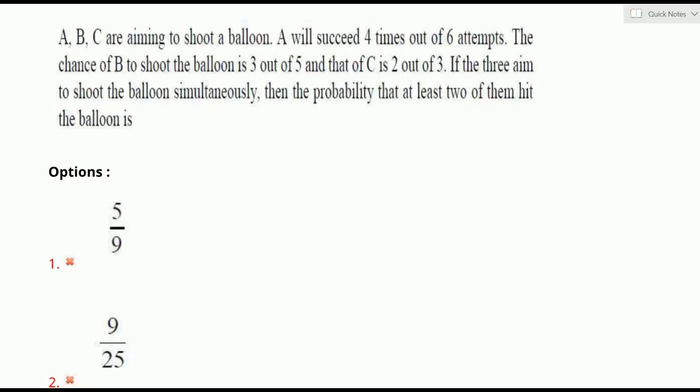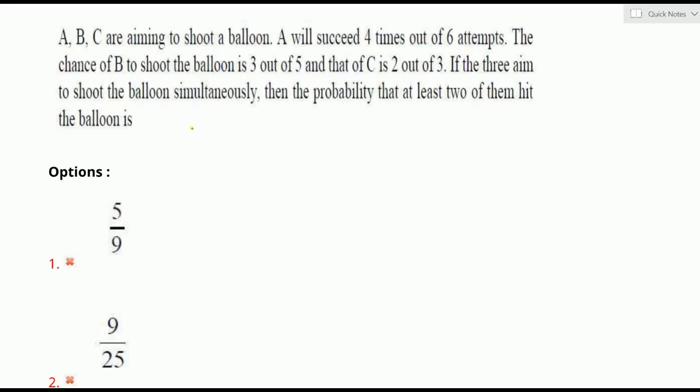If A, B, C are aiming to shoot a balloon, A will succeed 4 times out of 6 attempts. The chance of B to shoot the balloon is 3 out of 5 and that of C is 2 out of 3. Means the probabilities of success of A, B, C are given. If the three aim to shoot the balloon simultaneously, then the probability that at least 2 of them hit the balloon is... At least 2 of them hit the balloon means a minimum of 2 members, and a maximum of 3 members, hit the balloon.